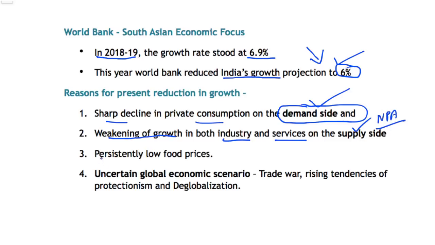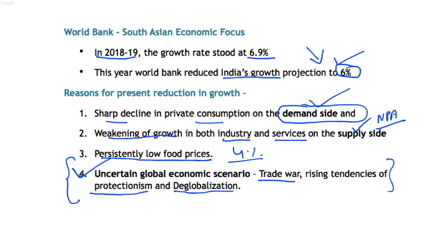And as we know that this is mainly being affected by the problem of non-performing assets and bad loans. Further, the inflation in India has remained low, and the headline inflation has been way below the monetary policy target of 4%. And besides these, the uncertain global economic scenario is also impacting India's growth story. And various global events like the trade wars between US and China, rising tendencies of protectionism as witnessed by various decisions of the United States of America, and the process of deglobalization is impacting India's economy. So this shows that Indian economy is now getting linked with the global economy. So any impact on the global economy is having its impact on the Indian economy.